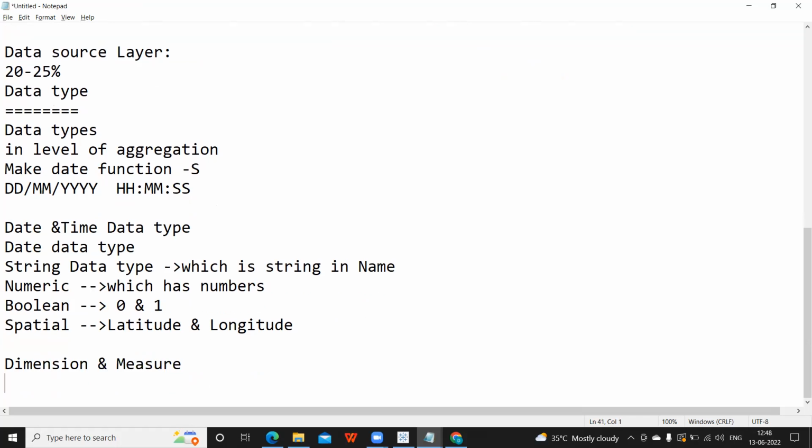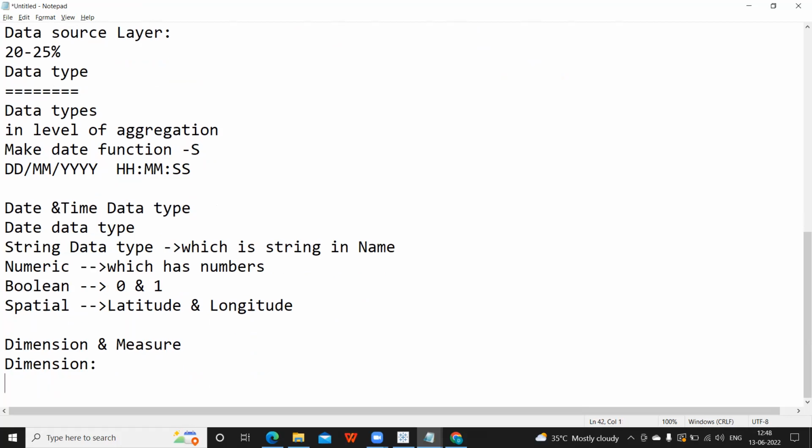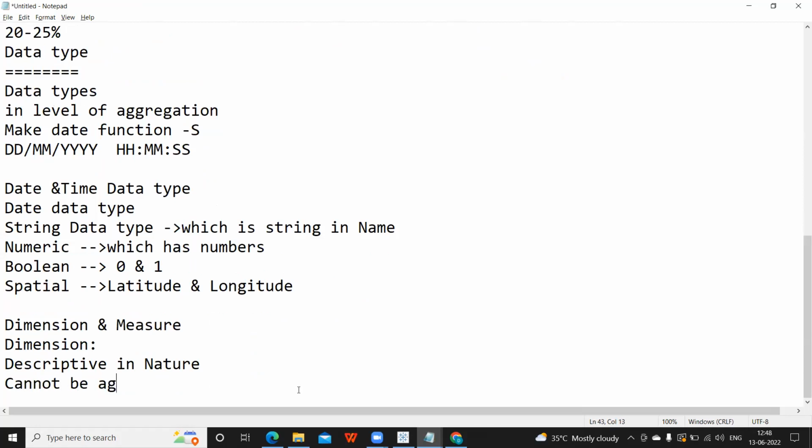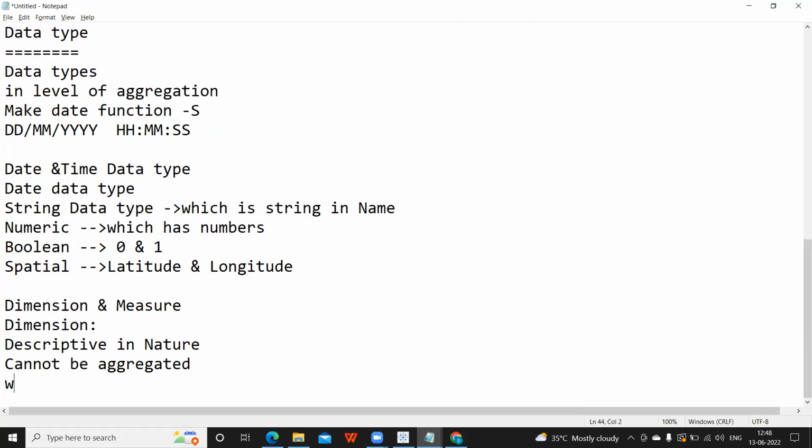Dimension, again, is very important with respect to your specialist exam and your interview also. D for dimension, D for descriptive in nature, which cannot be aggregated, and which creates a header.